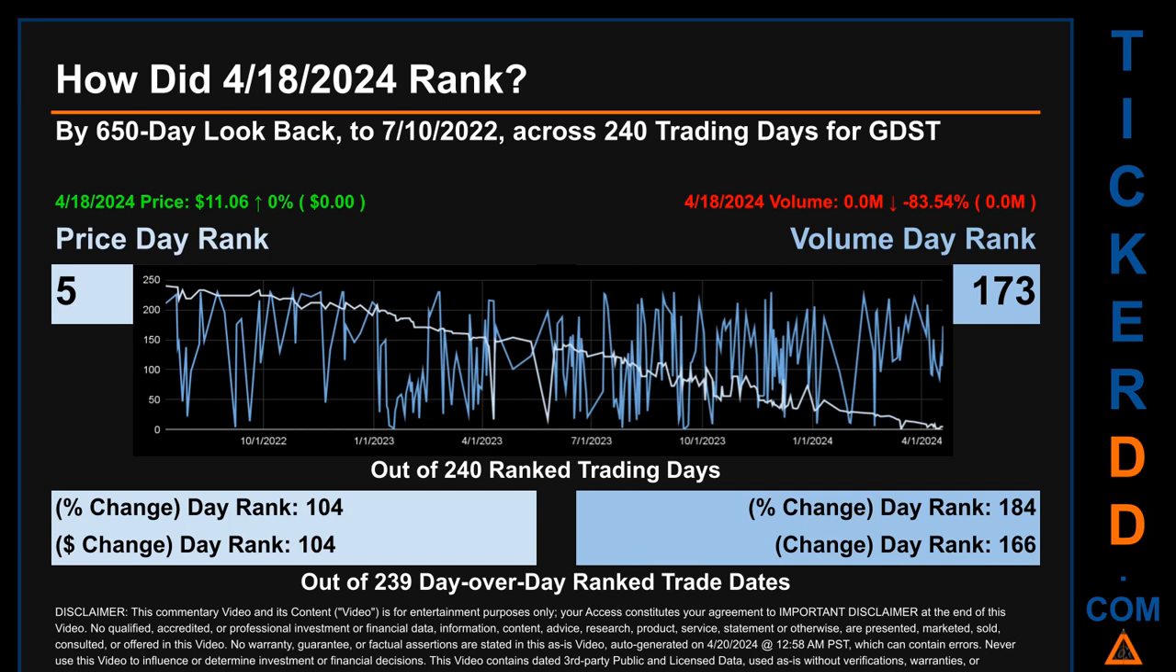Each of the 240 trading days were ranked amongst themselves by highest end-of-day price and volume, with a rank of 1 being the highest and 240 being the lowest ranked day. The price's day-over-day percentage change, jumping 0% on April 18, 2024, had a day rank of 104, while its dollar difference of $0 had a rank of 104 when compared day over day across 239 trading days. Volume's percentage change and difference were ranked respectively at 184 and 166.